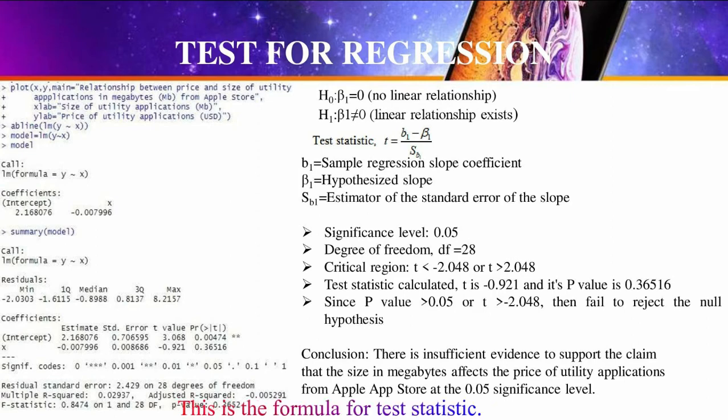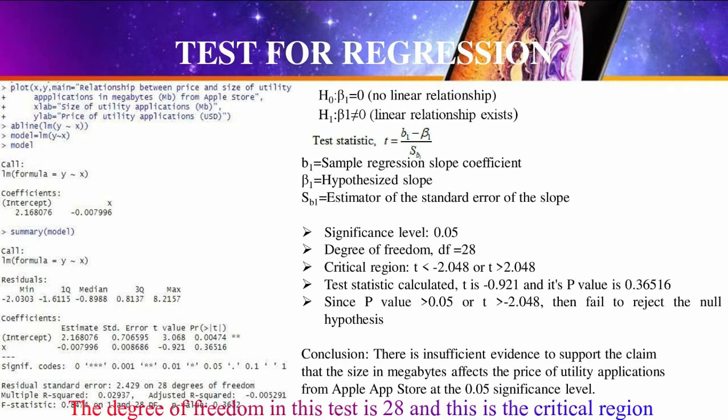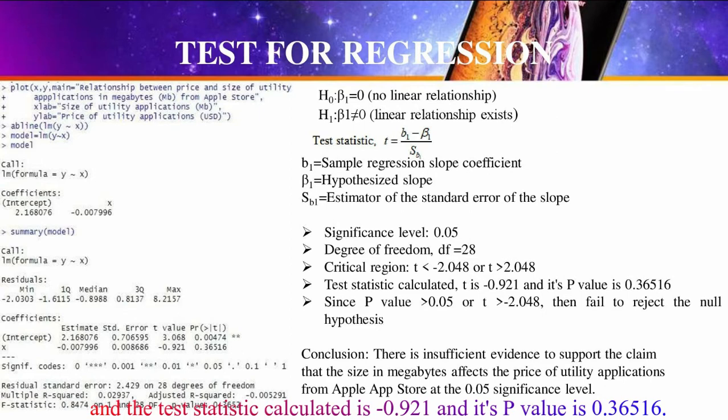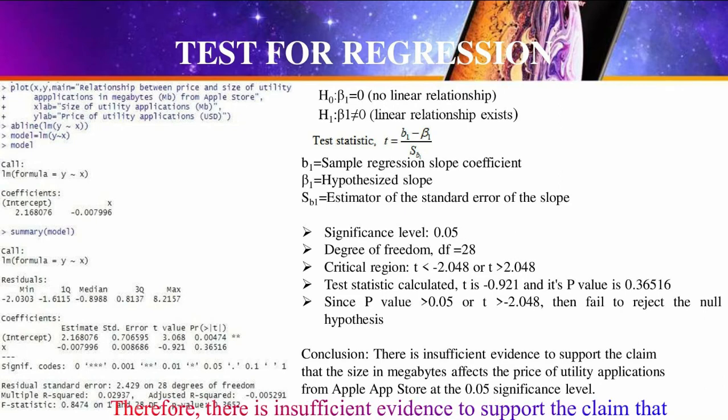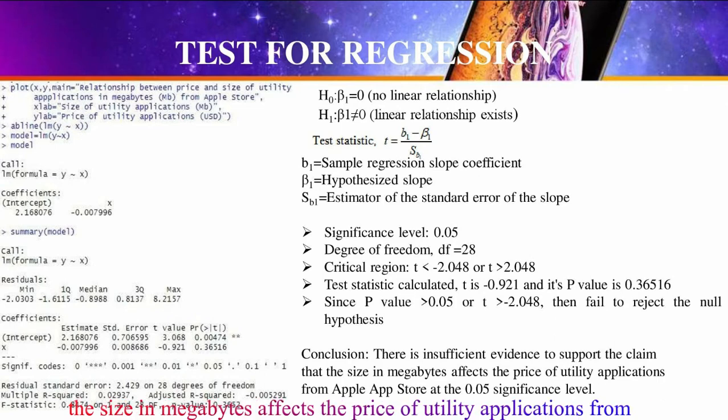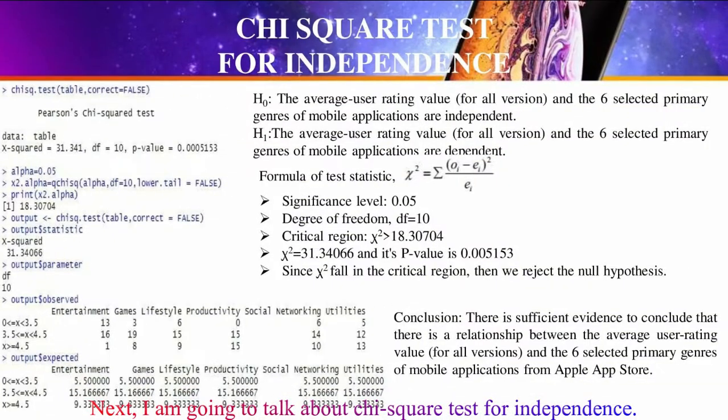This is the formula for the test statistic. The degree of freedom in this test is 28, and this is the critical region, and the test statistic calculated is negative 0.921, and its p-value is 0.36516. Since the test statistic did not fall in the critical region, we fail to reject the null hypothesis. Therefore, there is insufficient evidence to support the claim that the size in megabytes affects the price of utility applications from Apple Store. Next, I'm going to talk about the chi-square test for independence.